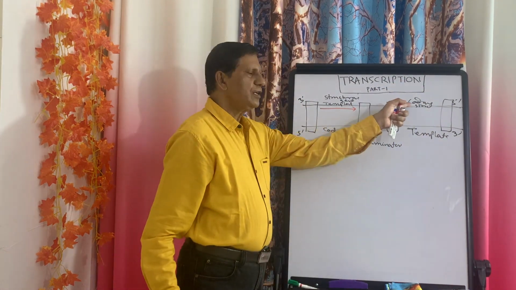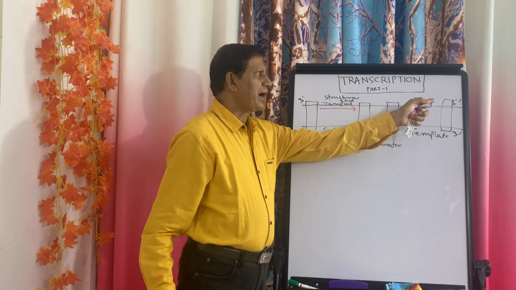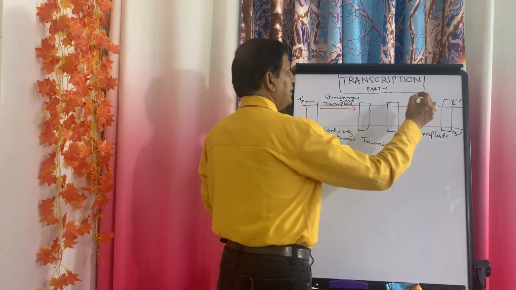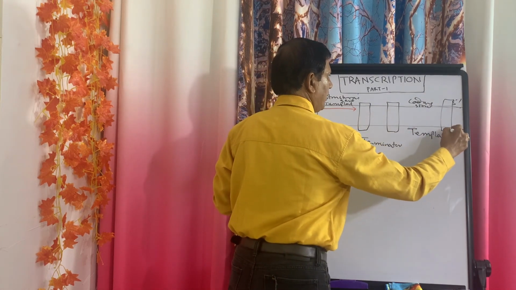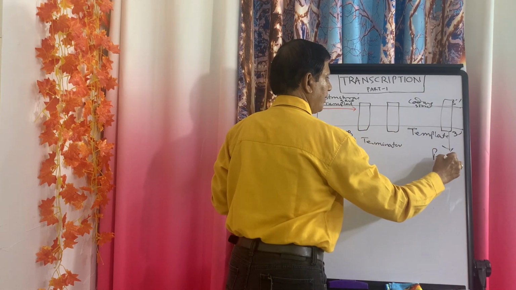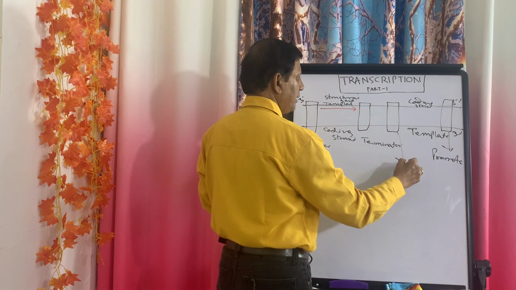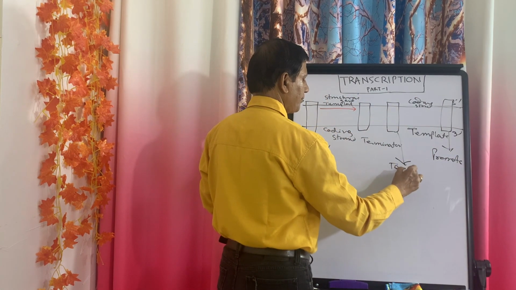So, if this is the coding strand, then the 5' lies to this side. So naturally, this will be the promoter, and this will be the terminator.